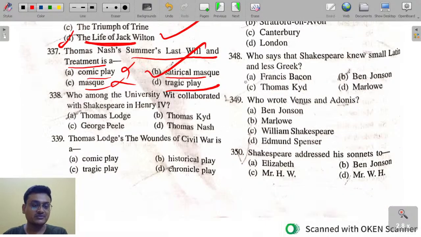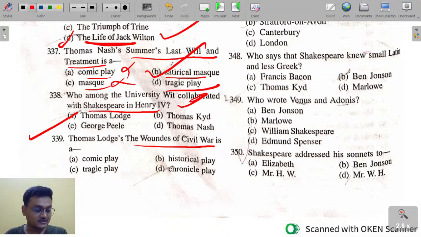Who among the University Wits collaborated with Shakespeare in Henry VI? It is Thomas Lodge. Thomas Lodge's The Wounds of Civil War is a chronicle play.